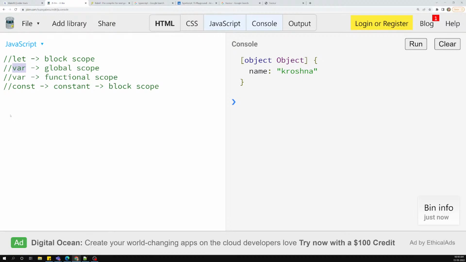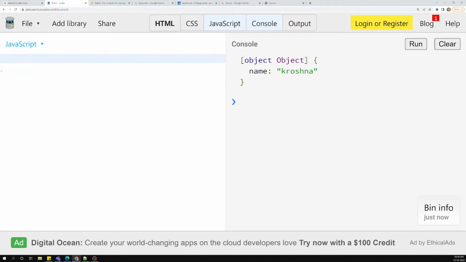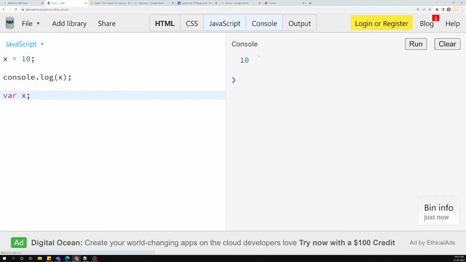So this is about let and constant in ES6. Now let's try to see variable hoisting, how it works in ES6. If you try to understand, x is equal to 10, and I try to do console.log of x without initializing, so I try to do this x. Now if I try to print the value, we are able to get the output.